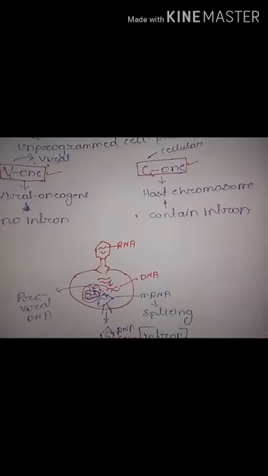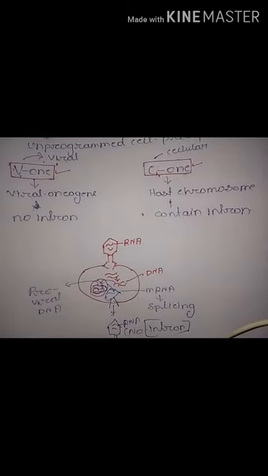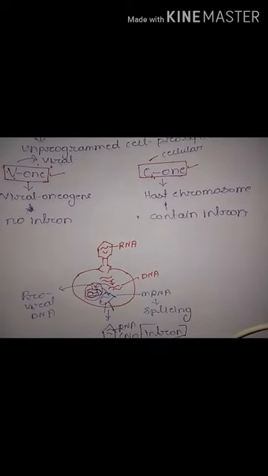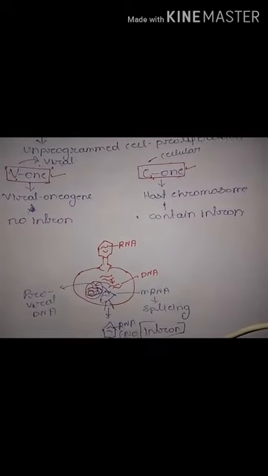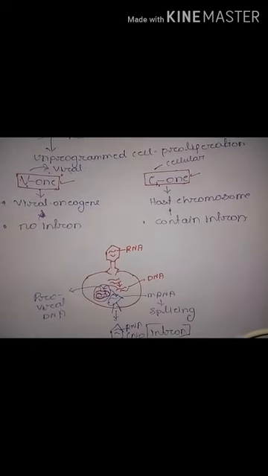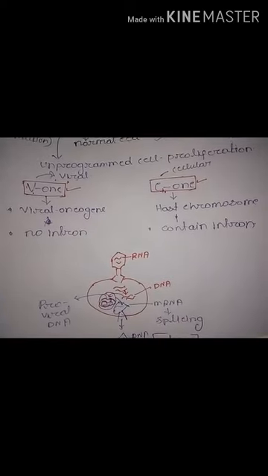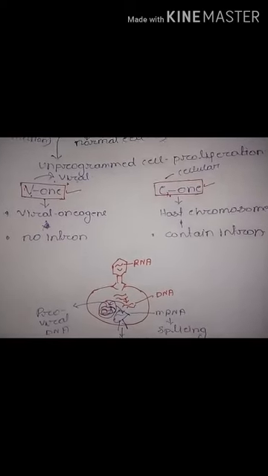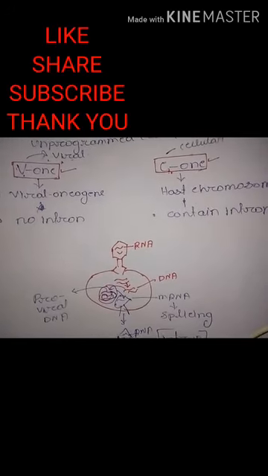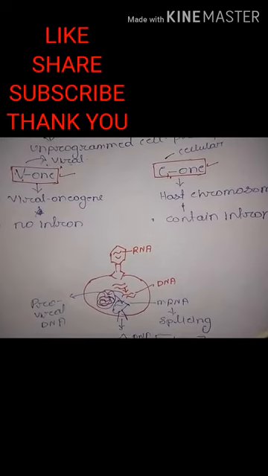What are introns and exons? Introns are non-coding regions of the DNA and exons are coding regions of the DNA. During the splicing process, the introns are removed and exons are sealed together. So this is the main difference between a viral oncogene and a cellular oncogene. Now proto-oncogenes fall into several distinct classes like growth factor, protein kinase, and membrane-associated G protein.